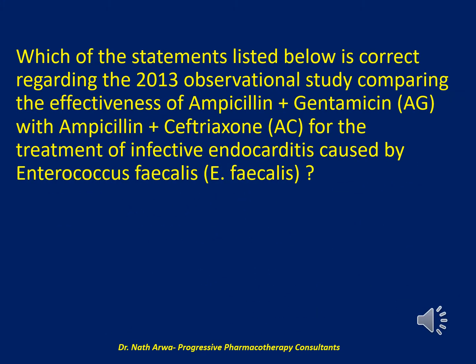And the next question reads, which of the statements listed below is correct regarding the 2013 observational study comparing the effectiveness of ampicillin plus gentamicin, abbreviated as AG, with ampicillin plus ceftriaxone, abbreviated as AC, for the treatment of infective endocarditis caused by Enterococcus faecalis?